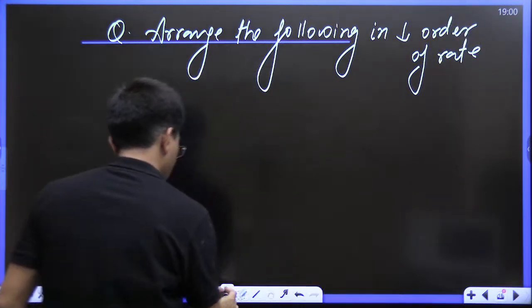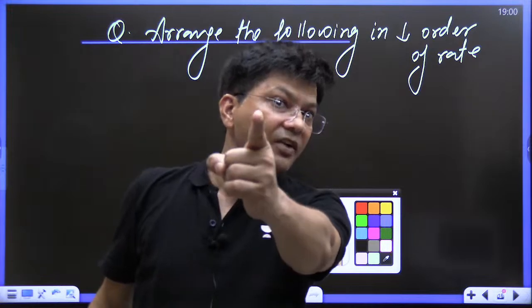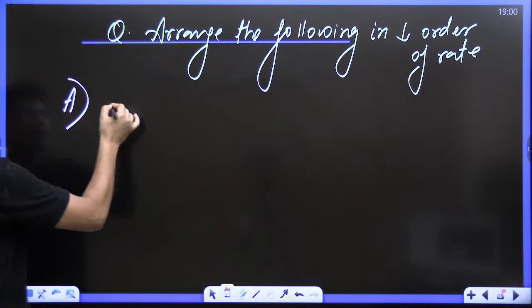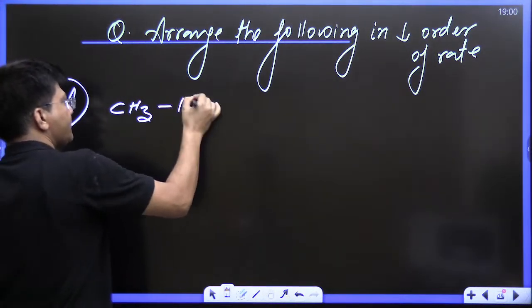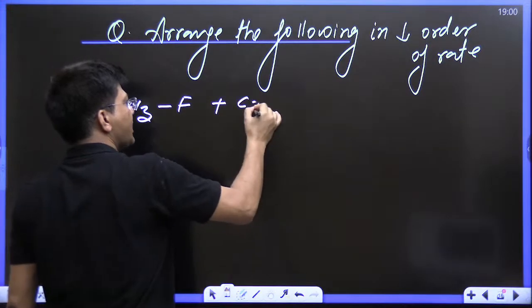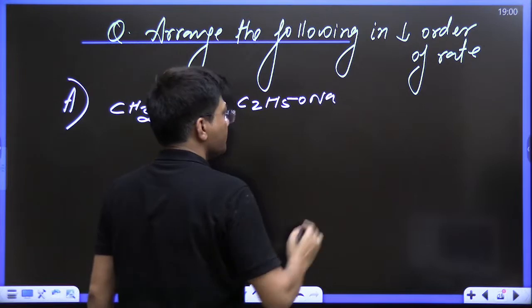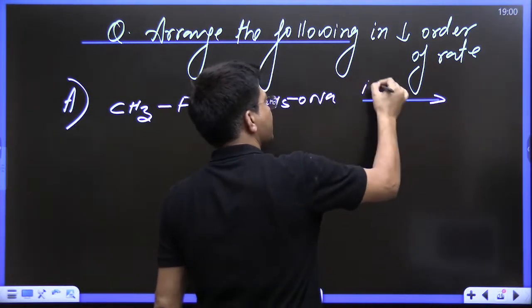Now see, first reaction, everyone has to answer the correct answer. I'm waiting for the correct answer. A is CH3F with C2H5ONa in DMSO. I will let you know what this DMSO is.